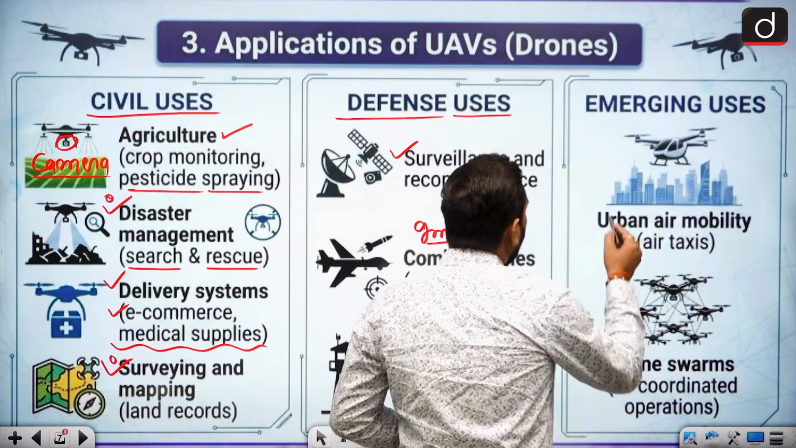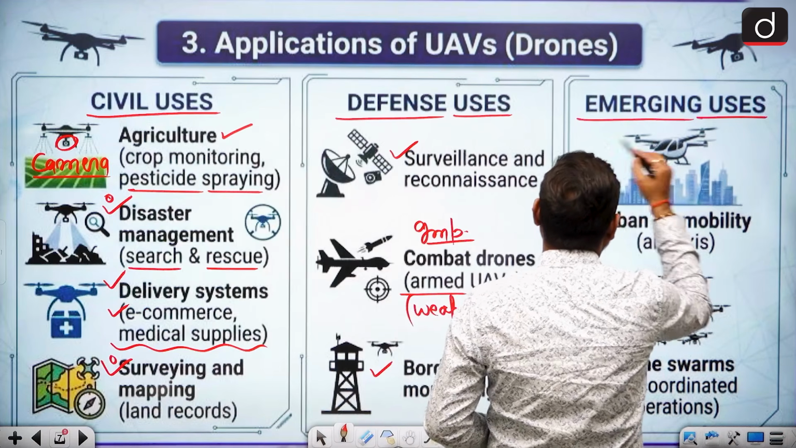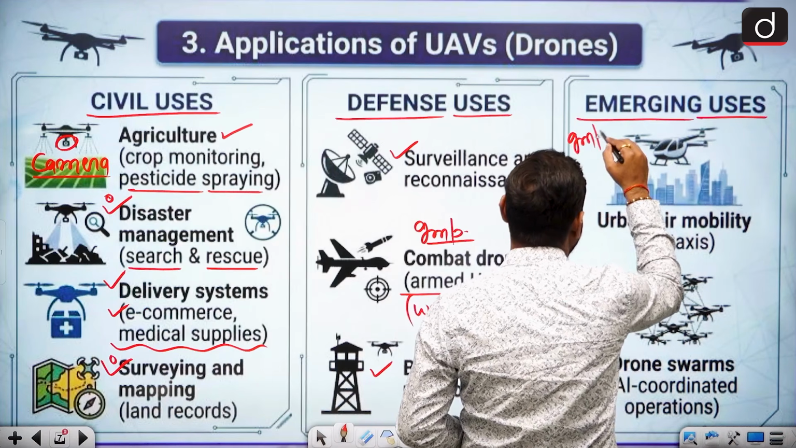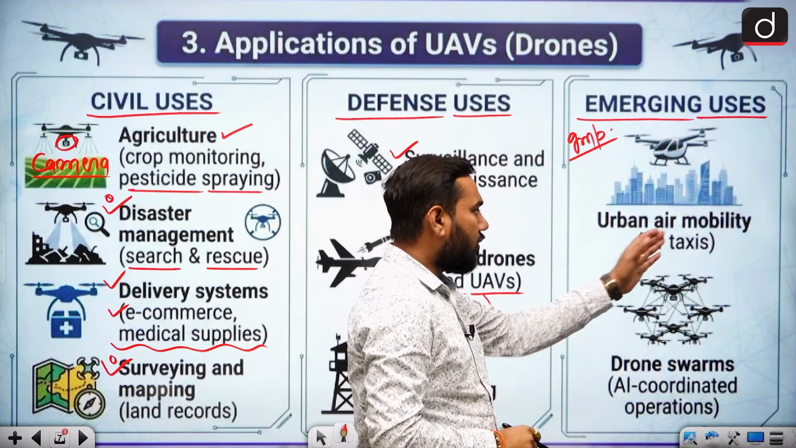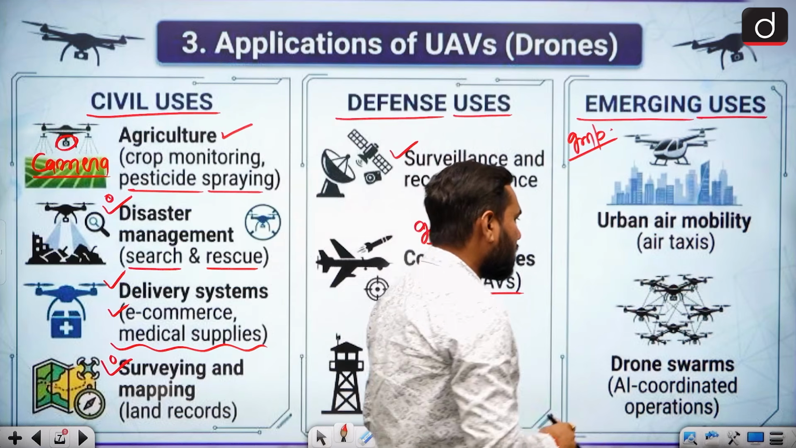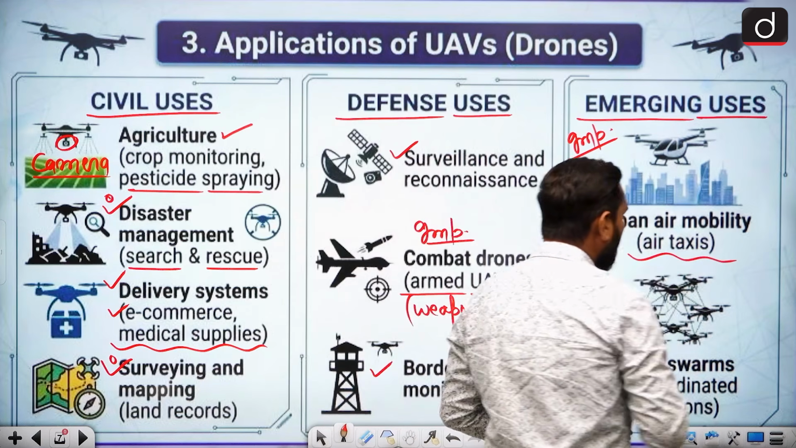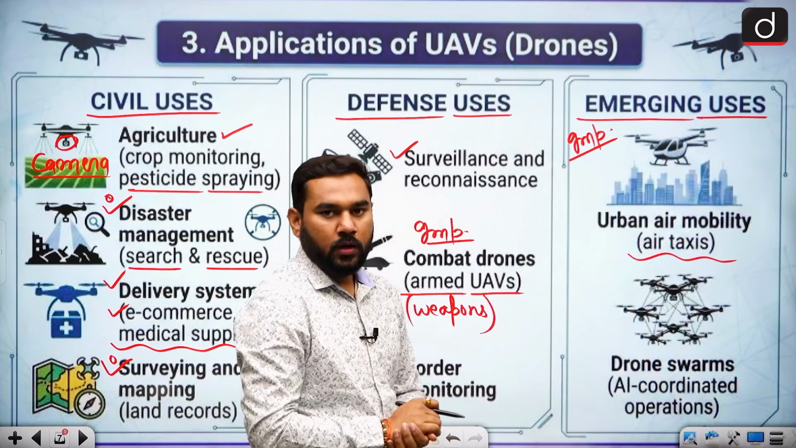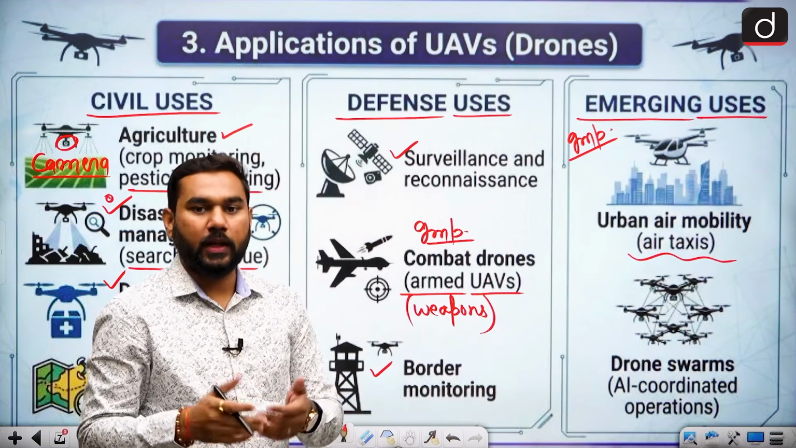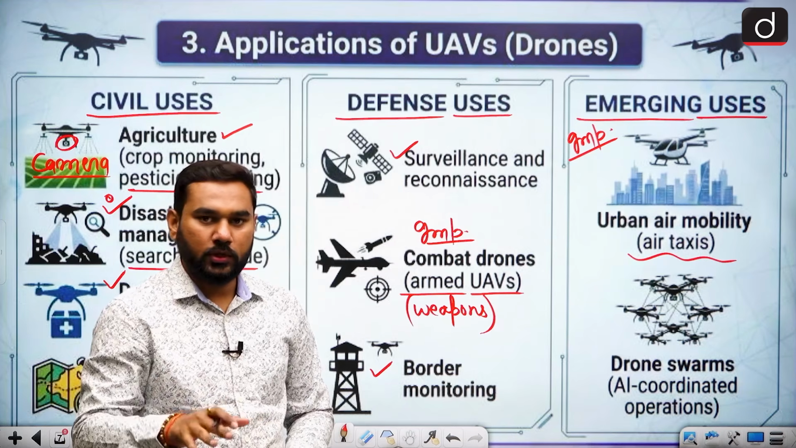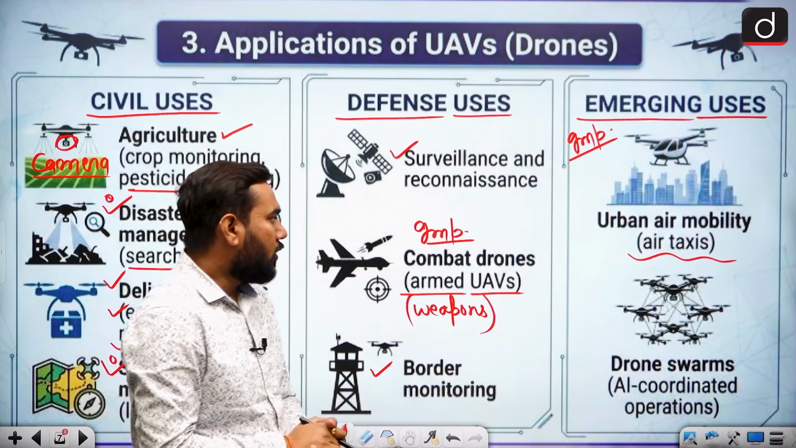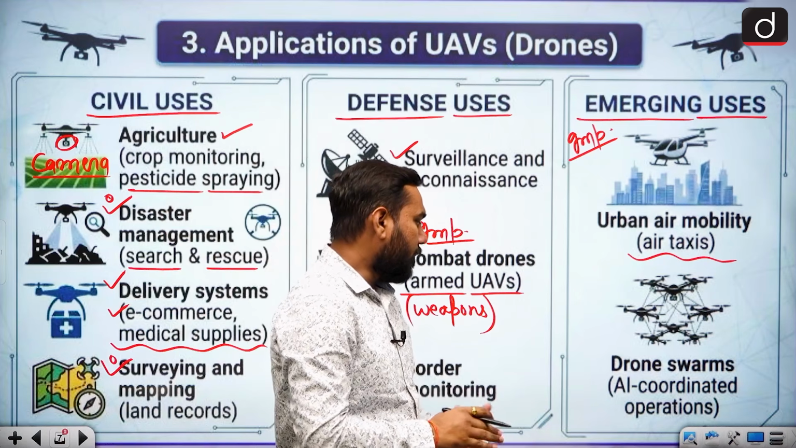When we talk about emerging uses, this is always very interesting for the UPSC examination. First of all, urban air mobility. This is a task for the future, called air taxis. A small drone can be used for taxi purposes, with two or three people flying in it, and this can be used in cities. So basically, urban air mobility.